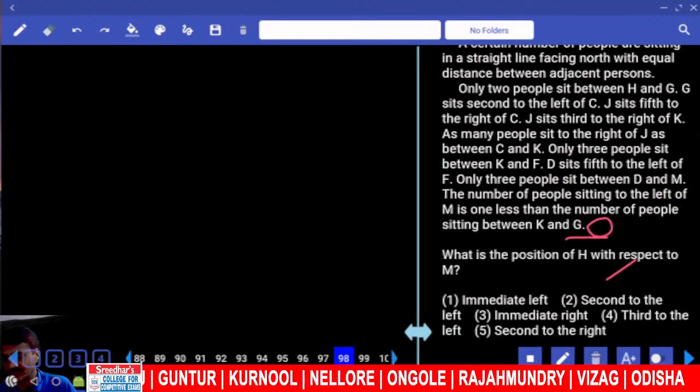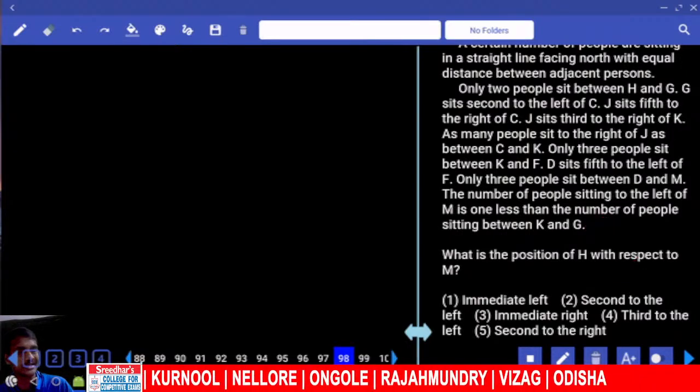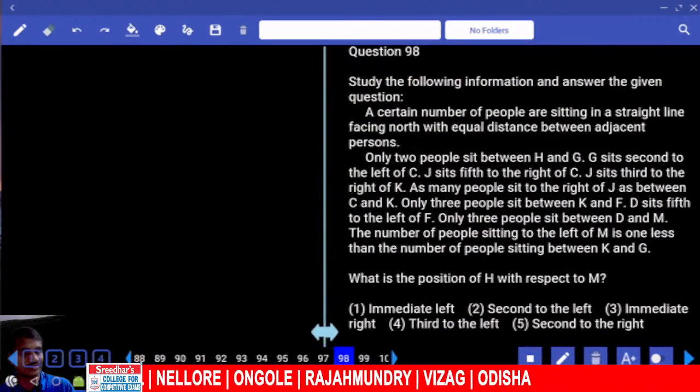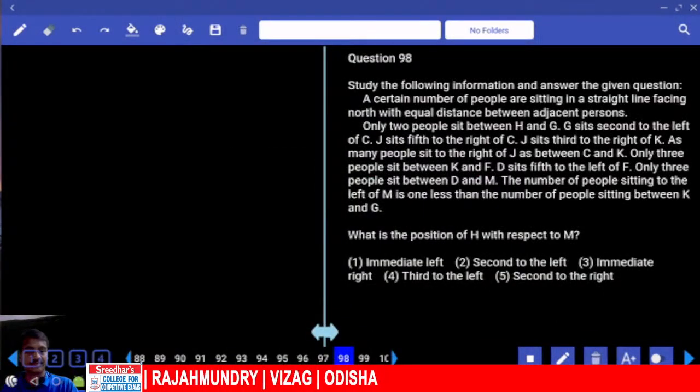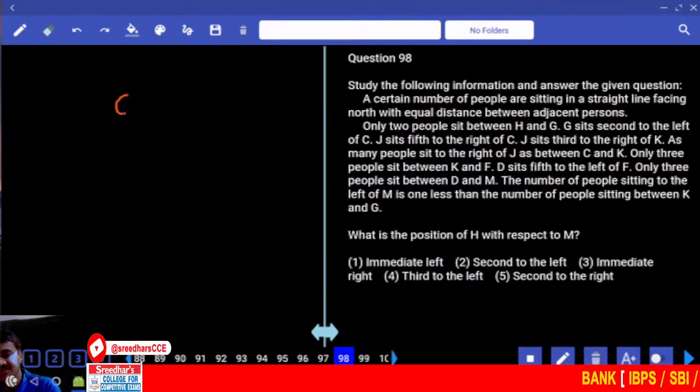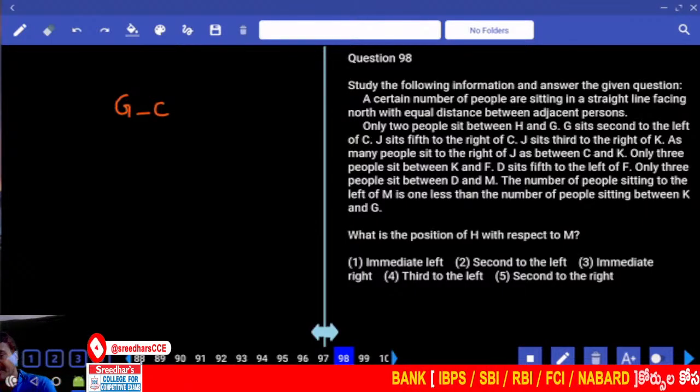Then 98 to 100, a certain number of persons, so only 3 questions were given under this one. Coming to the first one: only 2 people between H and G. G sits second to the left of C. Now G is seated second to the left of C, and 2 people are between H and G.